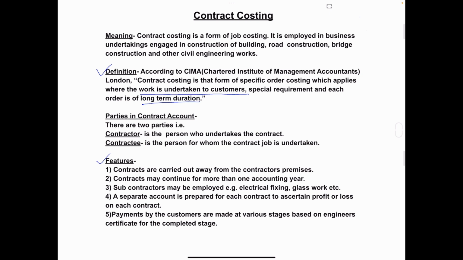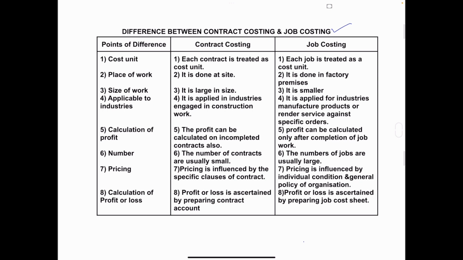In my next video, we will discuss the difference between job costing and contract costing. You have already understood the topic contract costing and job costing. So now it will be very easy to make out the differences between contract costing and job costing. Let's start the discussion on this topic.